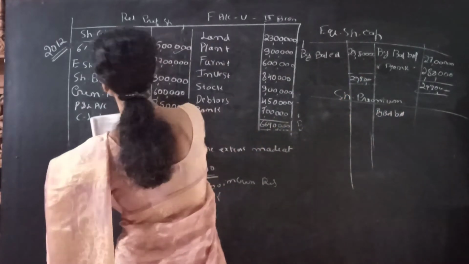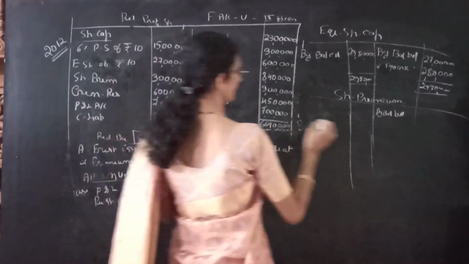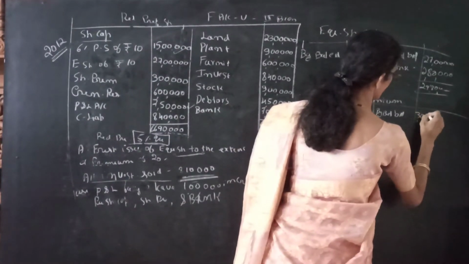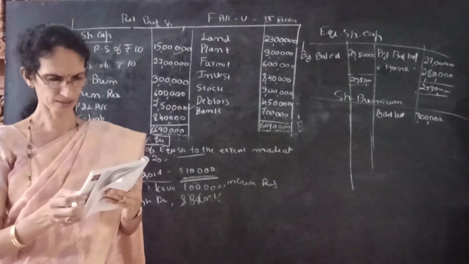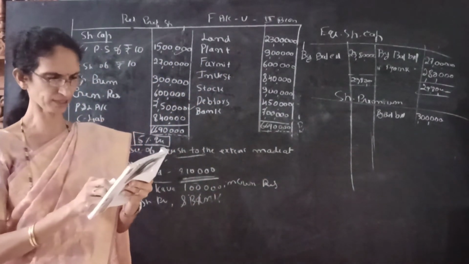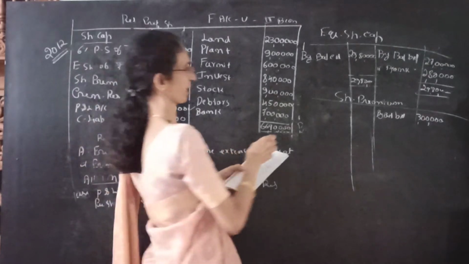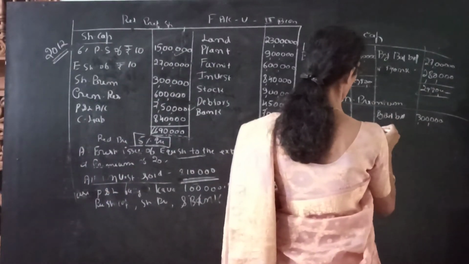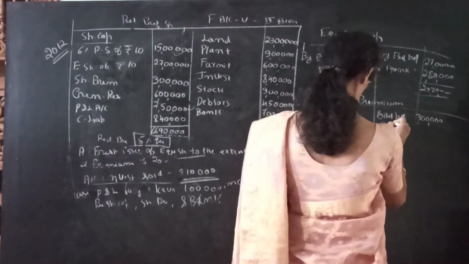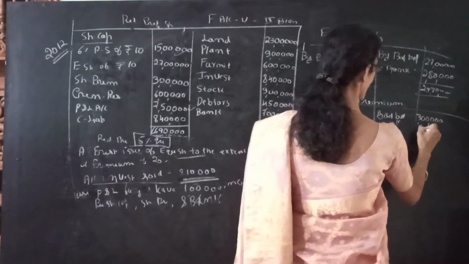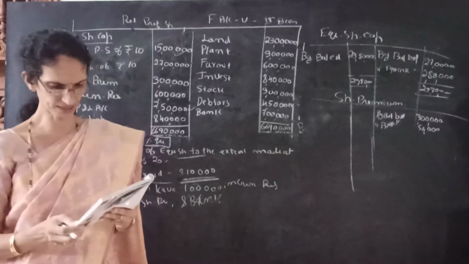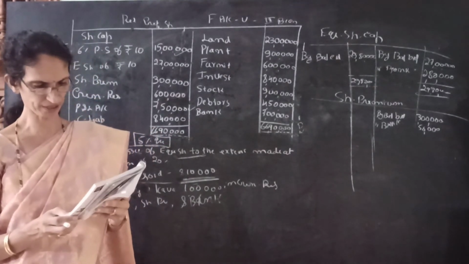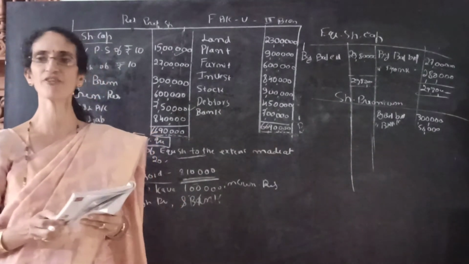The premium amount is 3 lakh. See journal entry number 2: bank account debit to share premium account, or share premium account credited by bank account. It is 56,000. Next, see the third entry: share premium account debit to premium on redemption of preferred shares.